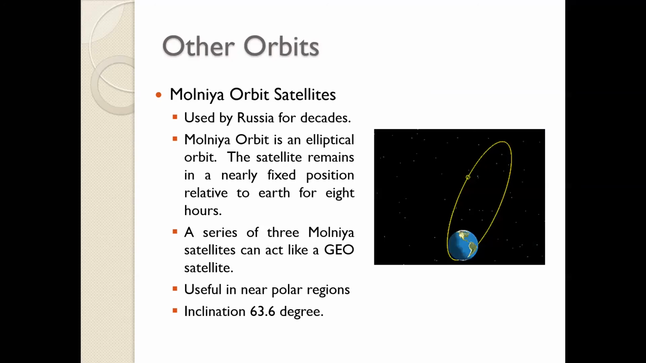Now, other is your Molniya orbit. So it is used by Russia for decades. It has an inclination of 63.46. I think exact value is 63.46. The reason for it is that we get minimum drifting in the satellite orbit.